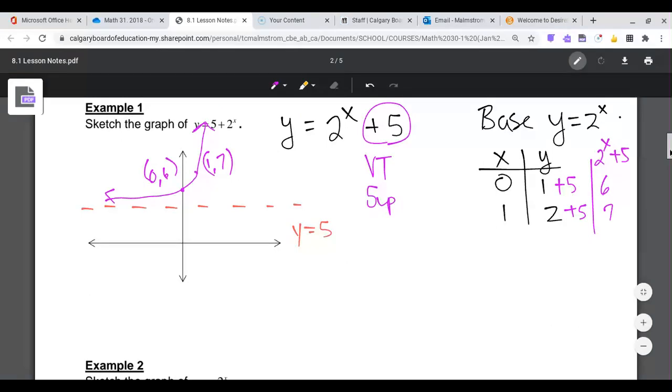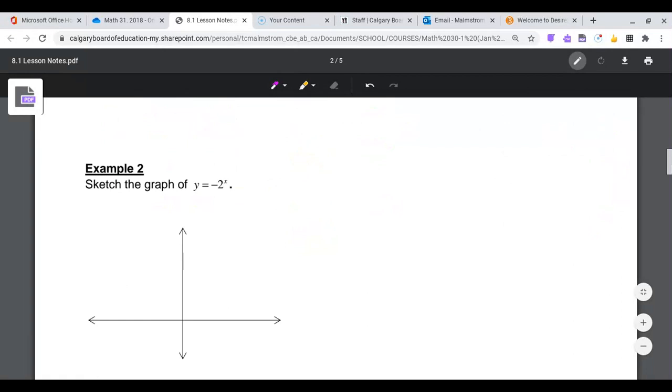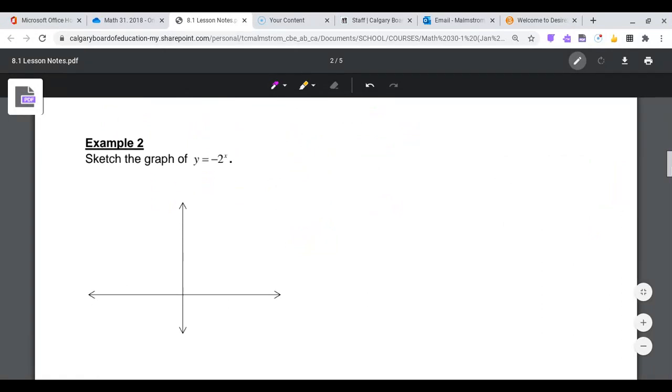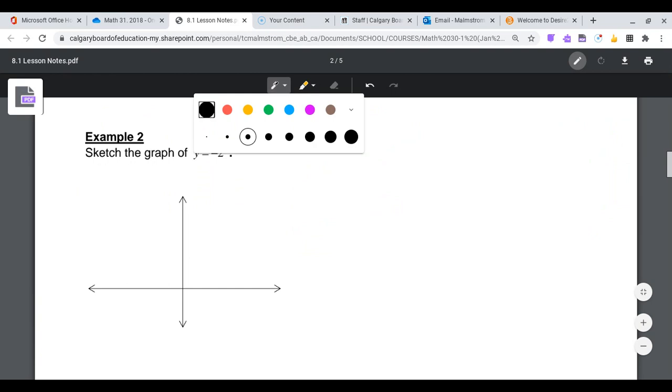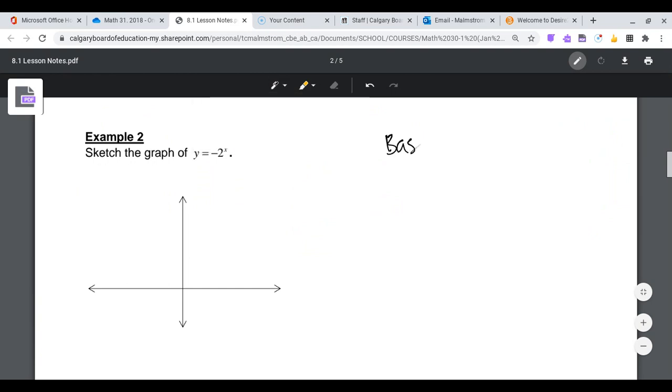All right, next one. Sketch the graph of y equals negative 2 to the power of x. So again, recognize your base graph. My base graph would be y is equal to 2 to the power of x again. Same one. And I'm just pulling the easiest two values. If x is 0, y is 1. If x is 1, y is 2.